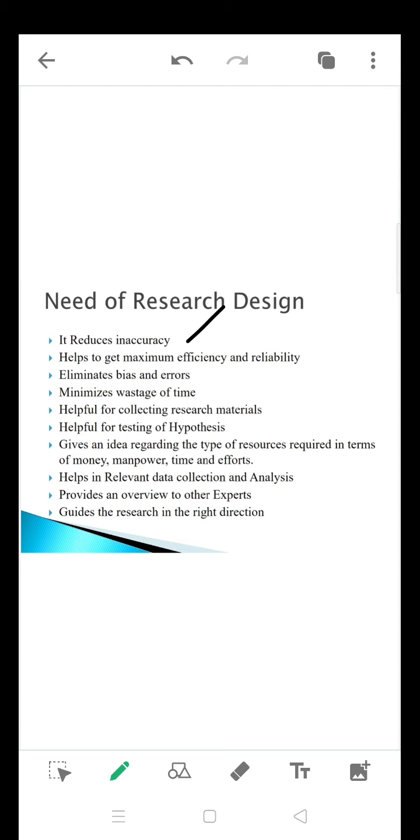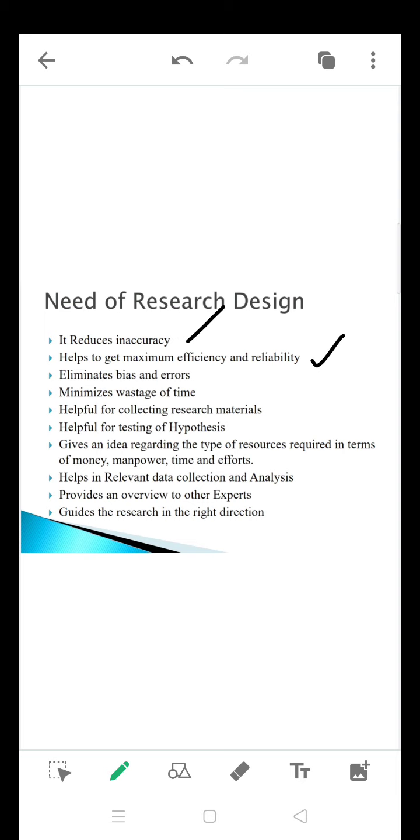You will have a plan: yes, exactly, I want to do this. If you do not have a plan, you are going to waste your time, and you may not have accuracy in your research process. When you have a plan, who is our respondent, what data I need to collect, where exactly I need to collect it, and what location I need, you will have some clarity, and that clarity leads to accuracy in preparing a report.